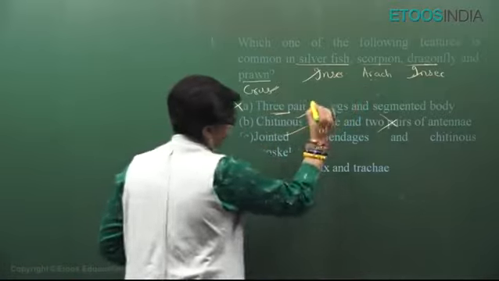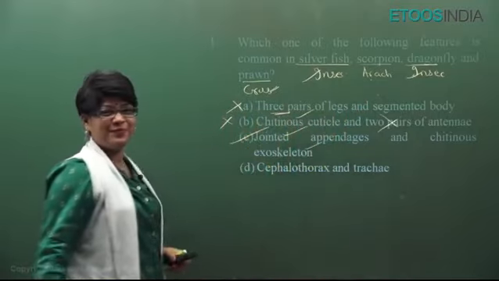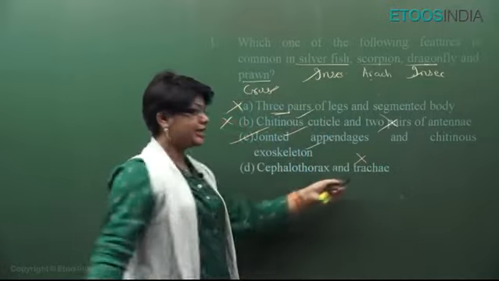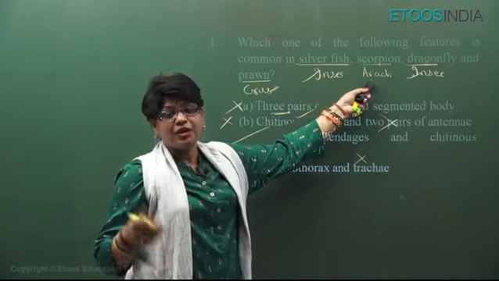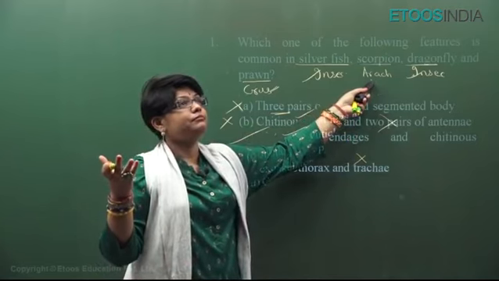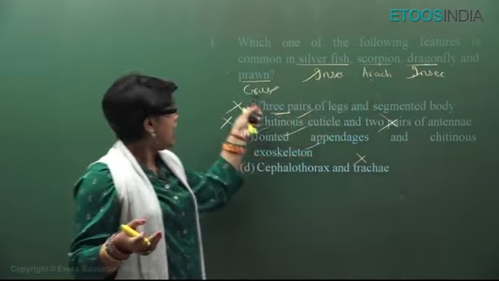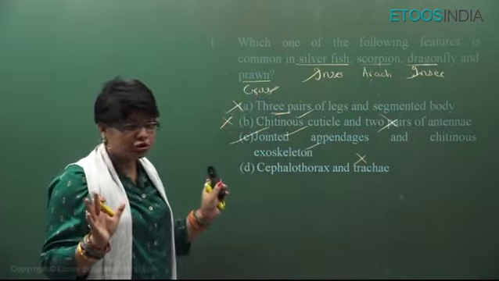Jointed appendages all will have, all belong to Arthropoda. Chitinous exoskeleton all will have. If you talk about this, tracheae not all will have. Tracheae is the respiratory organ only in Insecta. Arachnida will have book gills or book lungs, and Crustacea will have branchial gills. So this is also not found in all.